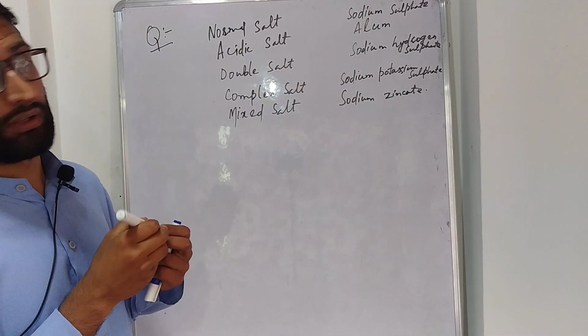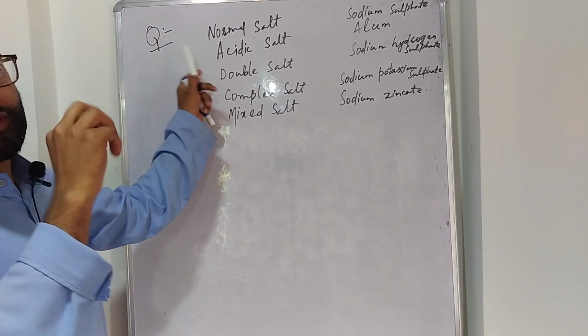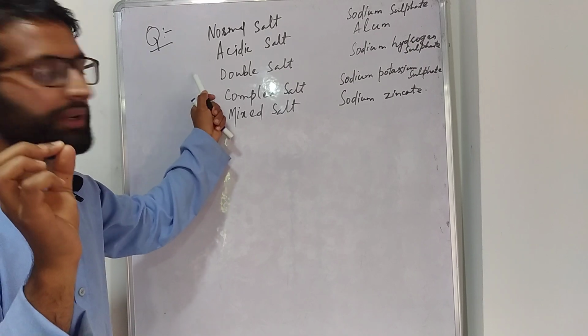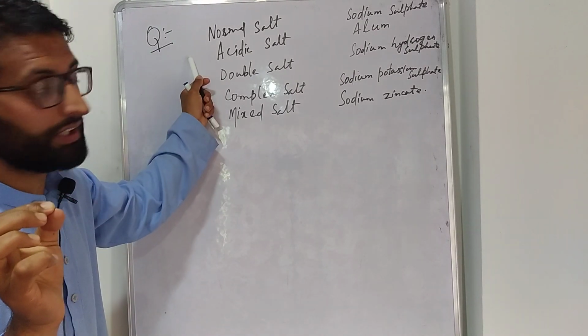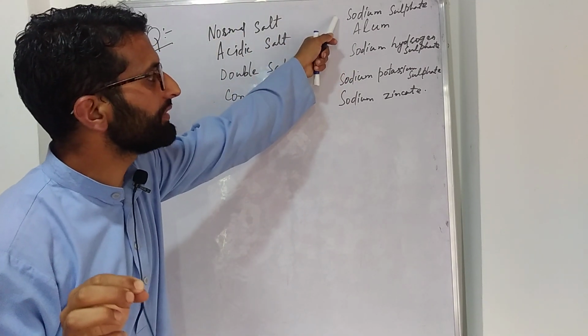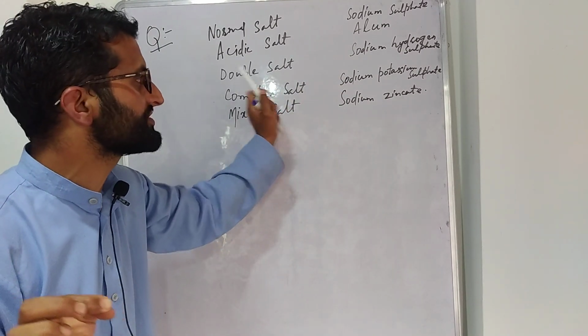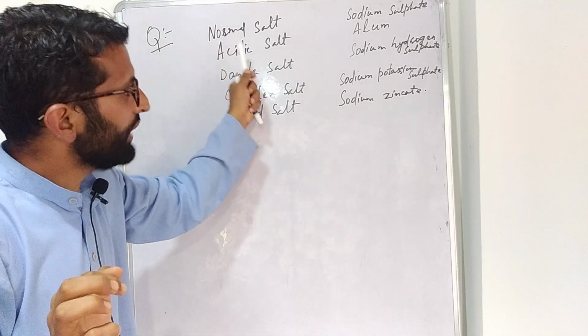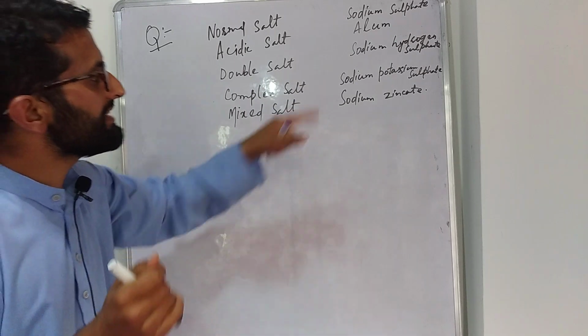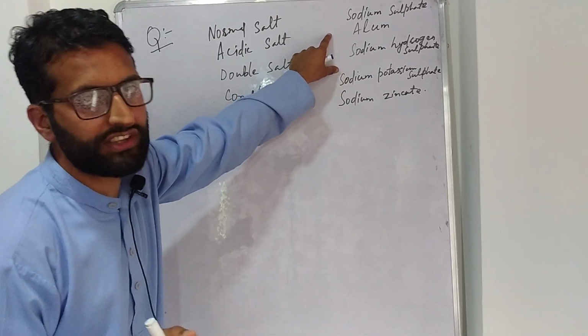This is the question. The names of 5 types of salts are given on one side. On the other side, I have given you the examples of those salts. You have to tell me the answer of these questions.